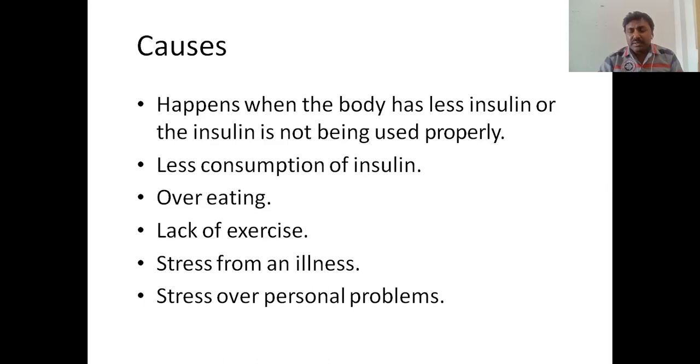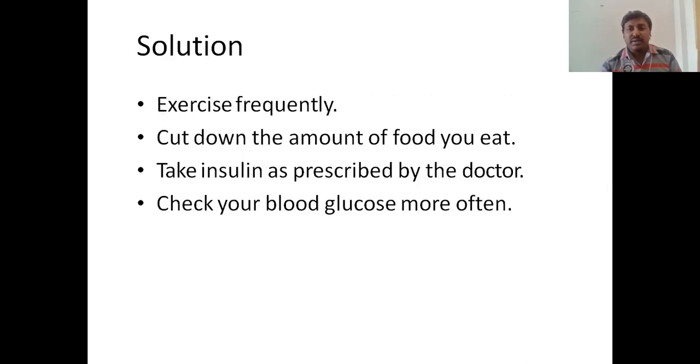The patient takes very little insulin, or the patient takes the insulin but it is not utilized by the body. And overeating, lack of exercise, stress from an illness. Stress is also one of the causing agents of hyperglycemia. Stress over personal problems. Okay, these are the causes of developing hyperglycemia.